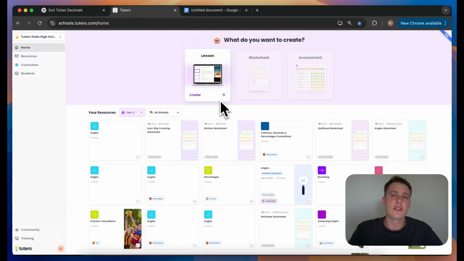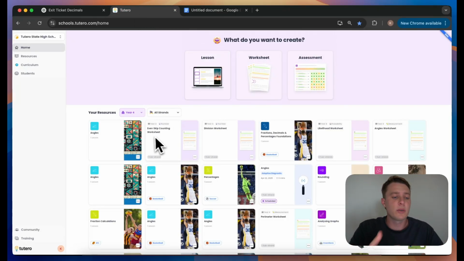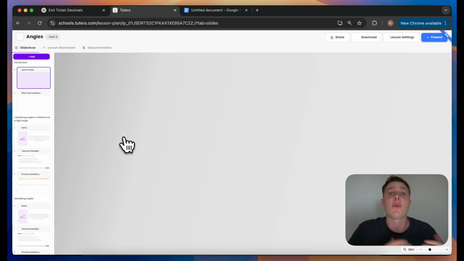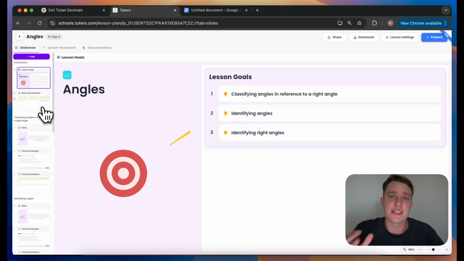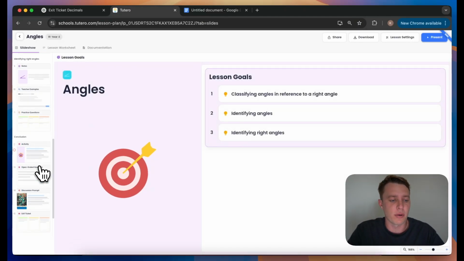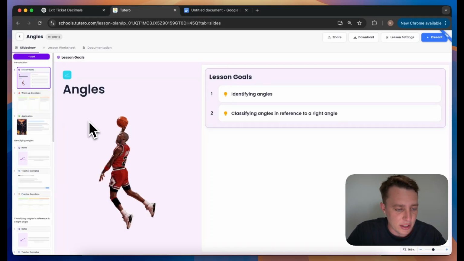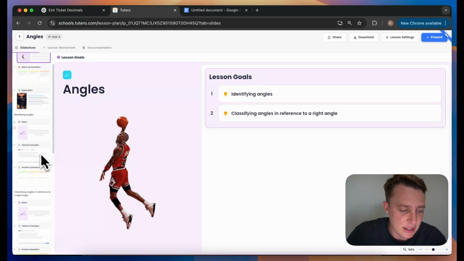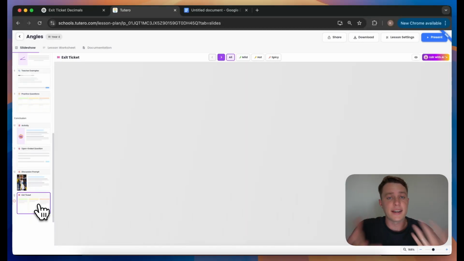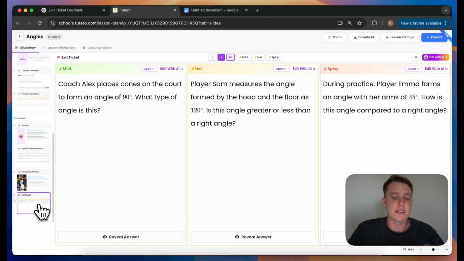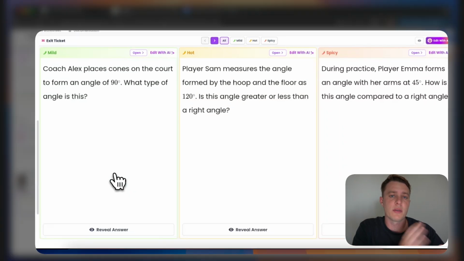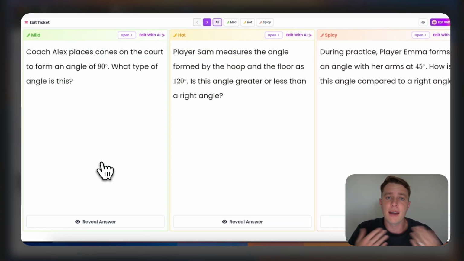So the other tool you can use is called Tutero. Basically with Tutero, you can create lessons, and then within that lesson, they actually have exit tickets. So you're kind of getting 2 for the price of 1. You can create a full lesson and you'll get an exit ticket as well. Once you've created your lesson on Tutero, if you scroll down to the end here, you will see the exit ticket slide. And if you select that, you will see your exit tickets appear. Something that's great about this is there's very clear differentiation. So with the mild, hot, and spicy, there's something for every student.